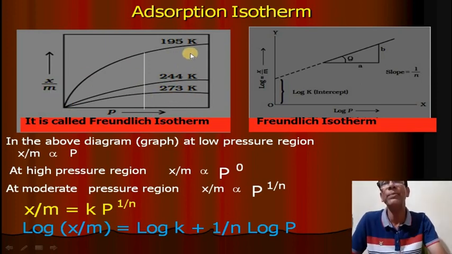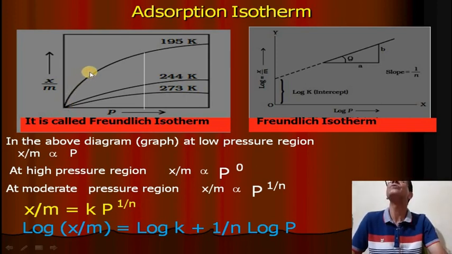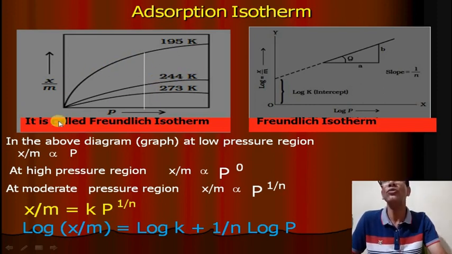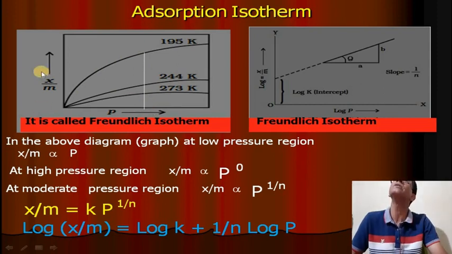At very low pressure, the rate of adsorption increases very fast with increasing pressure. But at moderate pressure, the increase is very less. So this is the graphical expression of rate of adsorption and pressure at constant temperature.